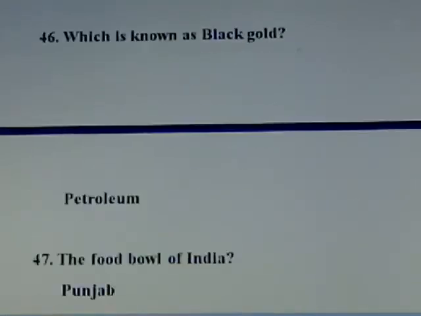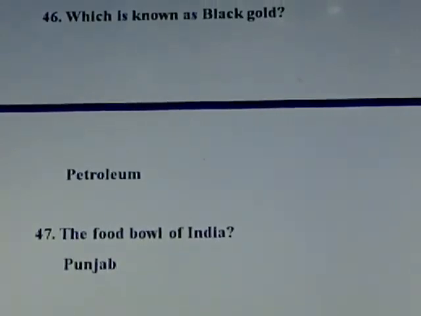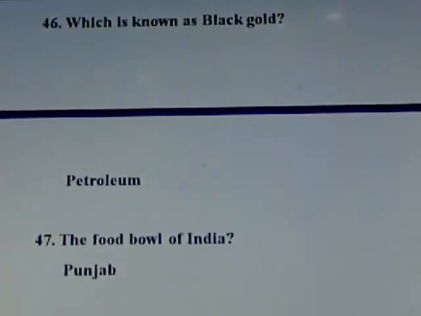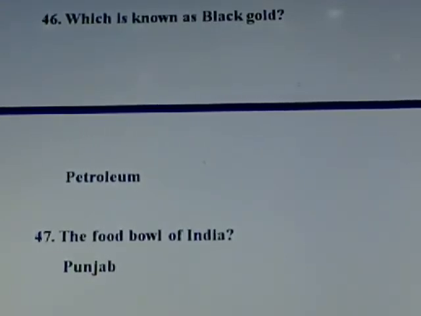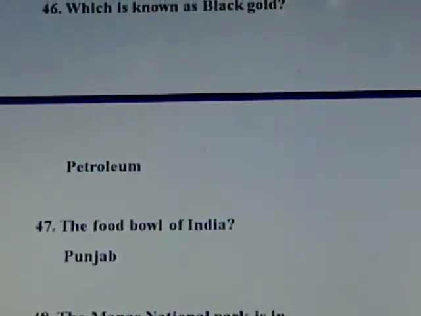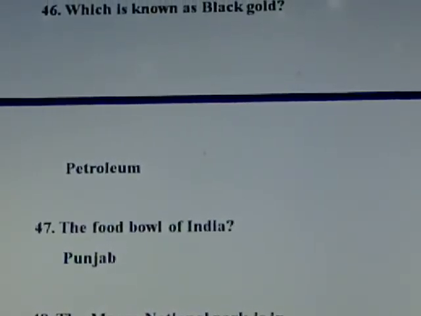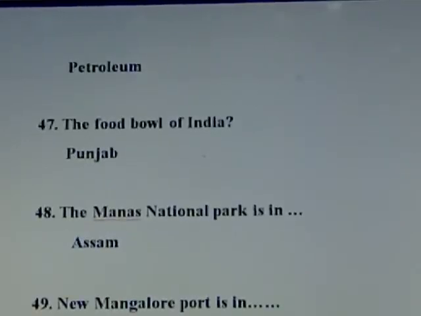Question number 46. Which is known as black gold? Answer, petroleum. Petroleum is called as the black gold. Next question. The food bowl of India. Answer, Punjab. The state Punjab is called as the food bowl of India. The capital of Punjab is Chandigarh.